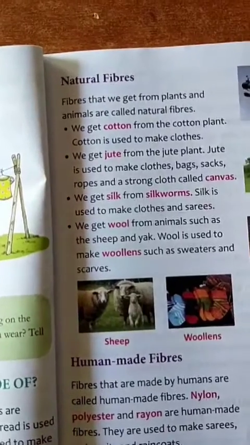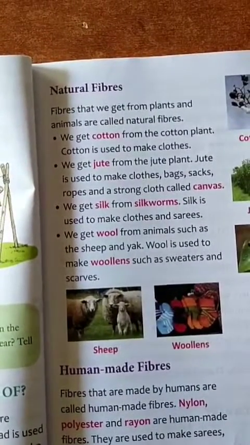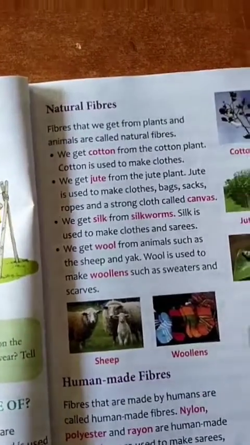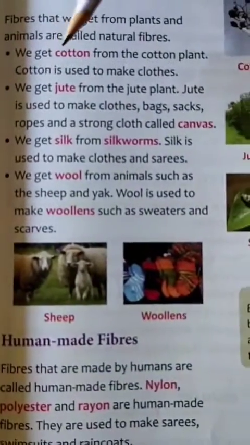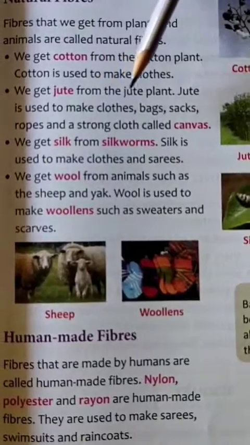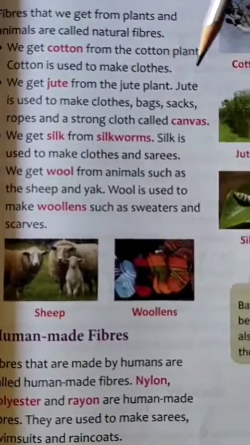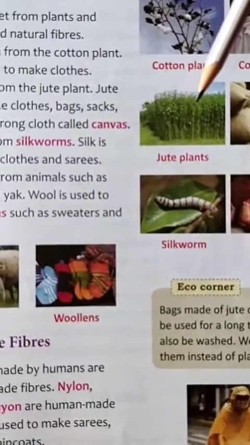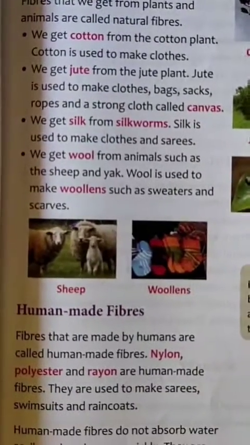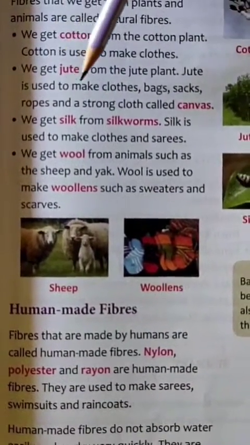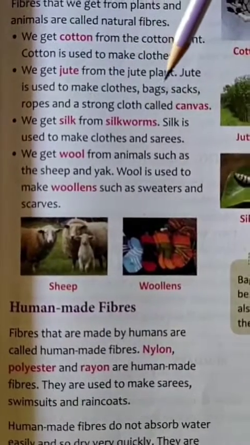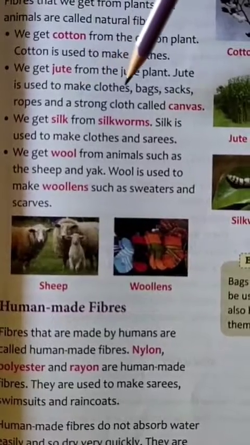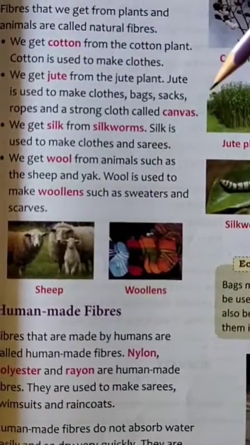As we read here, we get cotton from cotton plants. Next we have jute. We get jute from the jute plant. This is a jute plant. From this we get jute. Jute is used to make clothes, bags, sacks, ropes and a strong cloth called canvas.